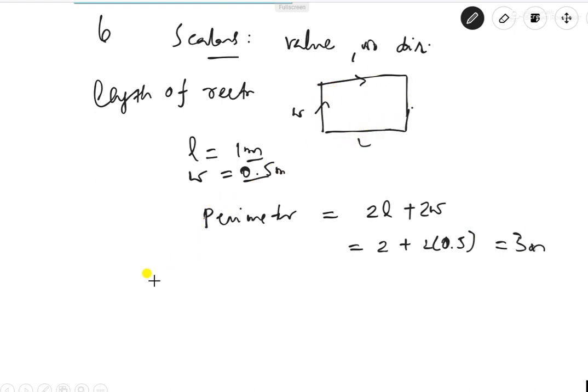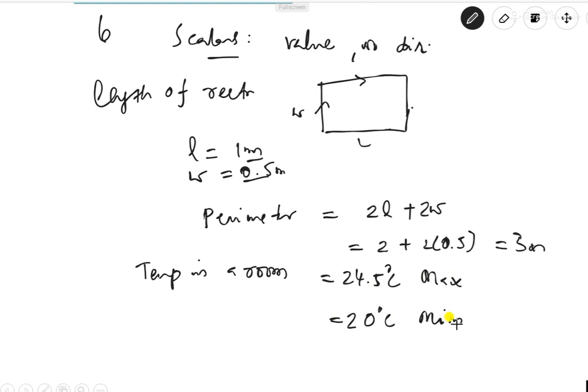Similarly, say the temperature in a room. Suppose the temperature in a room is equal to 24.5 degrees Celsius, and suppose you are assuming this is the maximum temperature, and the minimum temperature is 20 degrees Celsius. Wherever you go in the room, the maximum temperature will be this one, and by the evening it will be 20 degrees, the minimum. So it is common here. The temperature difference will be 4.5. This is also a scalar quantity that doesn't change here.